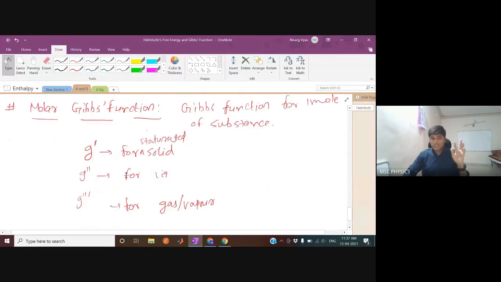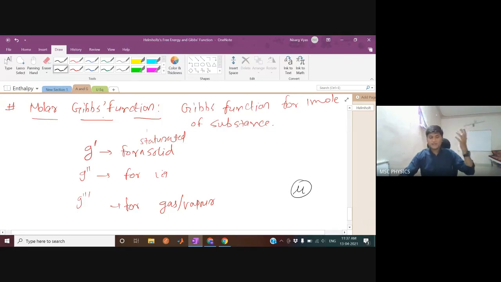I have not told you its physical significance, because it is related to chemical potential. The mu that we studied in statistical mechanics is related to this chemical potential. Its physical meaning is related to the chemical potential. So I have not told you what it means physically.